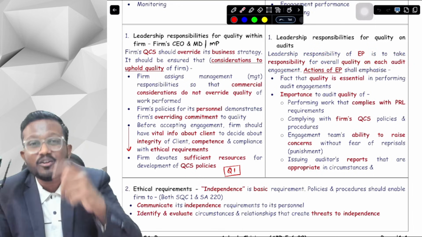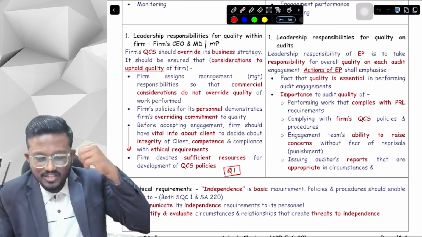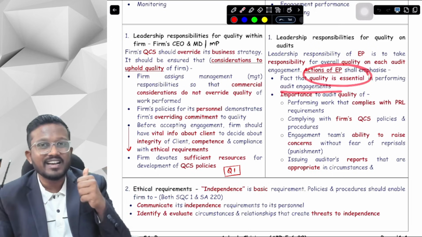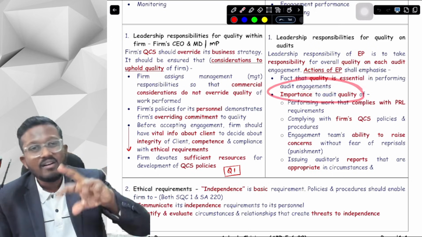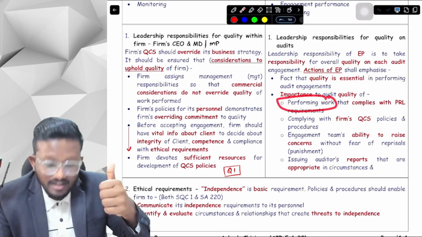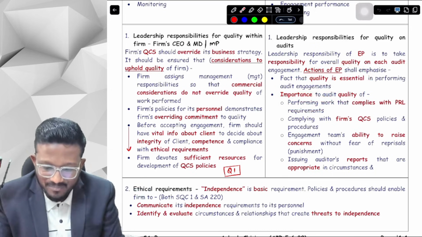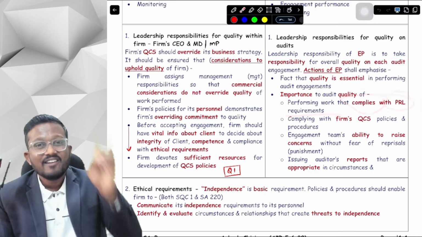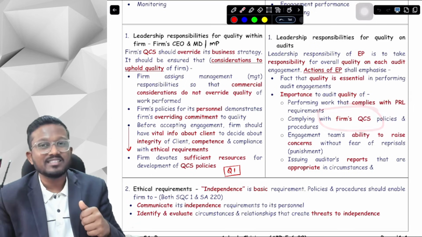What shall the actions of engagement partner emphasize, sir? Two things. First of all, the quality is essential in performing the audit engagement. Secondly, the quality is important. Why is quality important? First of all, so that we perform work that complies with PRL requirements. Secondly, we comply with our firm's quality control system policies and procedures.